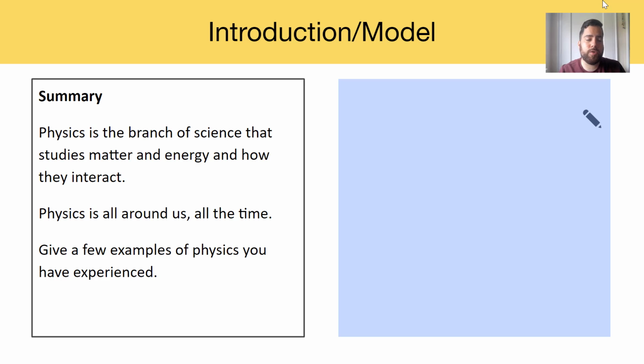So again, can't really stress this definition enough. Physics is the branch of science that studies matter and energy and how they interact. Physics is not some abstract concept, right? It's not just numbers on a page. Physics is all around us all the time. Physics doesn't stop, right? So I already gave some examples. Let's try to come up with some other examples of physics that you've experienced in your everyday lives.